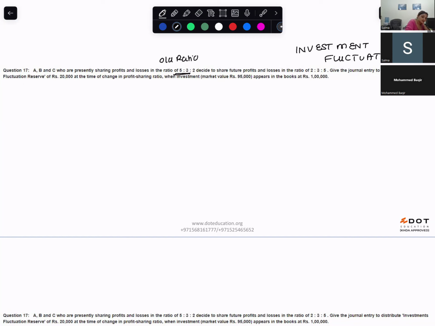This is the new ratio, 2 is to 3 is to 5. Investment fluctuation reserve is how much? 20,000. Market value of the investments is how much? 95,000. And book value of the investment is how much? 100,000.